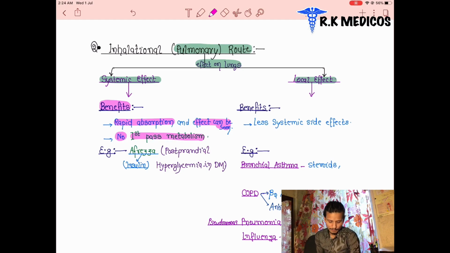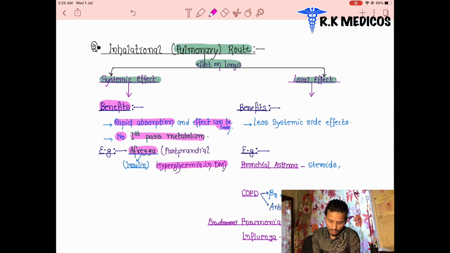It means the benefits. Okay, what is the drug? An example is Afrezza. Afrezza is basically a type of insulin which is taken in the hyperglycemic condition in diabetes mellitus. DM here indicates diabetes mellitus. Taking the Afrezza drug, it acts like an insulin, which is basically taken in diabetes mellitus cases, in postprandial cases. We will discuss it later in the diabetes section.